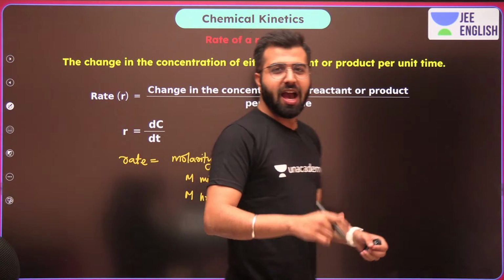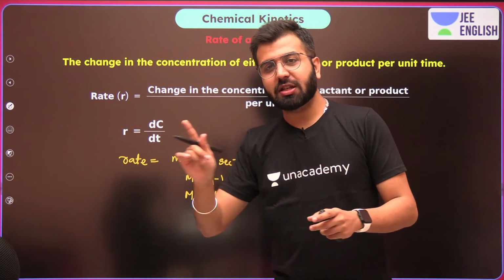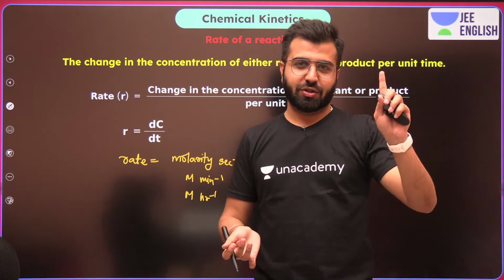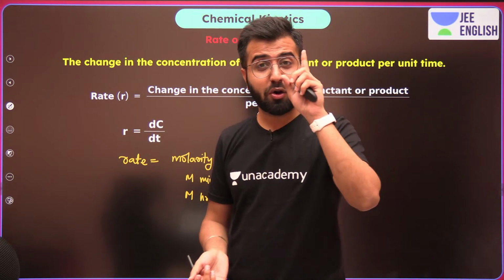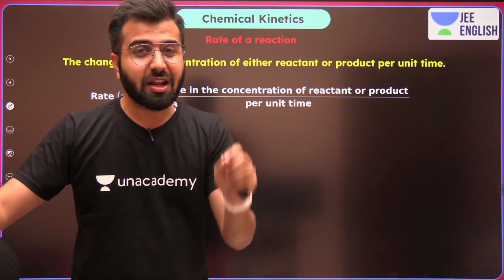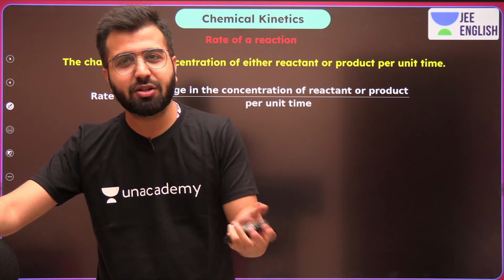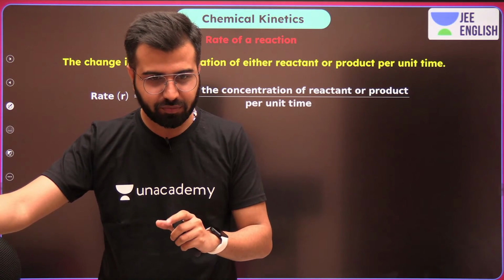Clear? And the unit of the rate in chemical kinetics is never going to change. And this will always help you to know the units of other particular constants or whatever we are going to talk about. Okay.